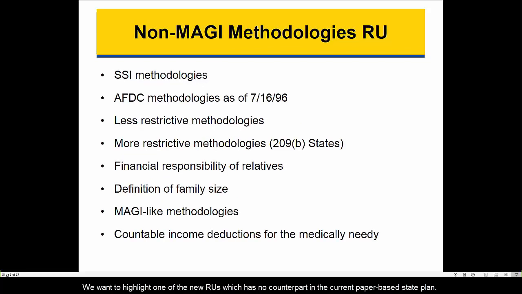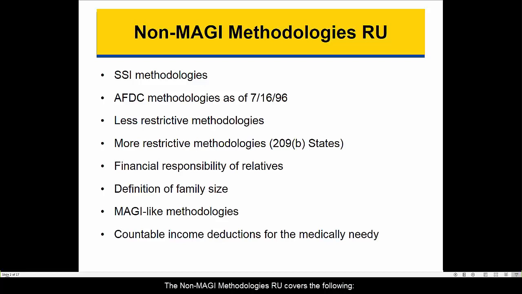We want to highlight one of the new RUs which has no counterpart in the current paper-based state plan. This is the Non-MAGI Methodologies RU. Previously, financial methodologies that applied to non-MAGI eligibility groups were found in many different places in the paper-based state plan. In this new RU, we have consolidated them into one place and provided additional clarification.